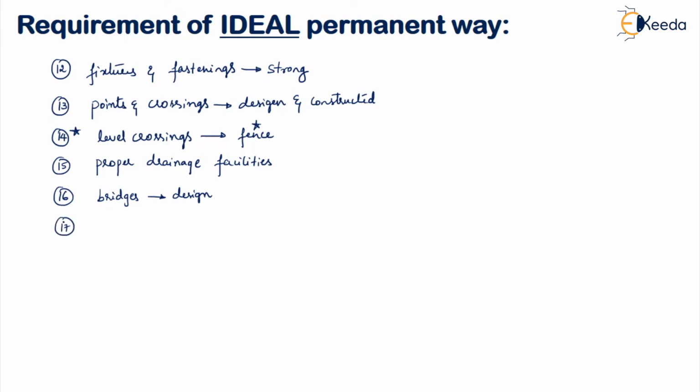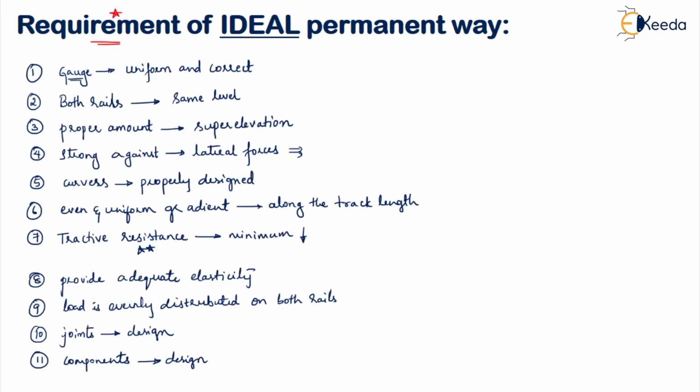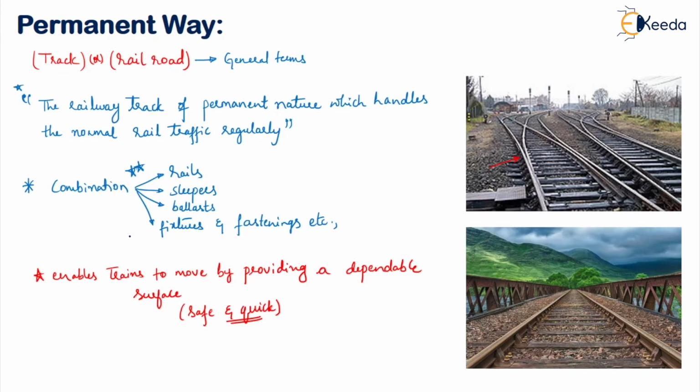Then the track should be constructed in such a way that repair and renewal of any portion will happen easily without any difficulty. So repair and renewal should be made easy. In that way, you have to construct your permanent way. These are some of the important or ideal requirements of your permanent way. Hope you understood what the ideal requirements of the permanent way are and what a permanent way is.